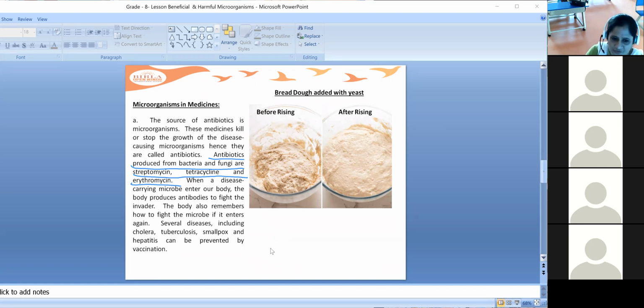During this process, you'll be suffering with fever and showing some symptoms of the disease. Fever is the indication that some disease is there inside your body. Then you have to rush to a doctor, and the doctor will do certain tests to know what type of disease you are suffering from.